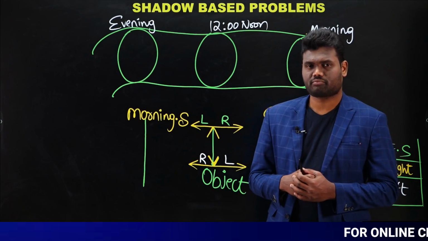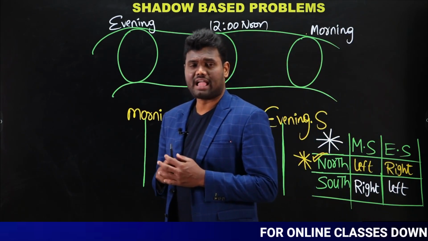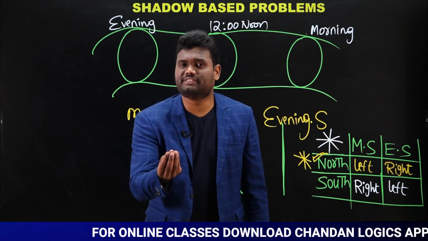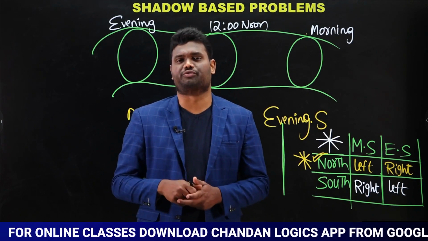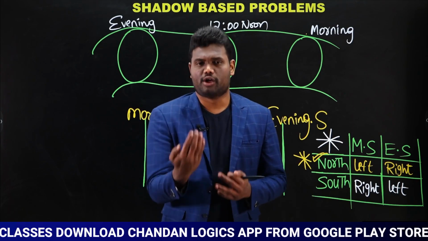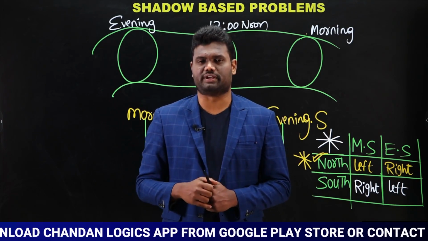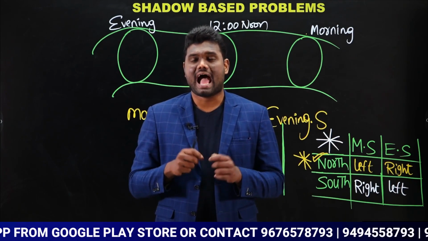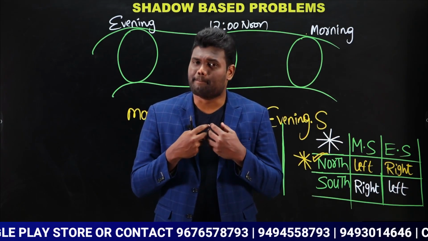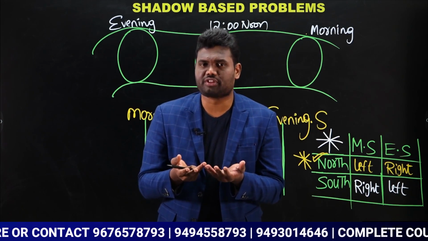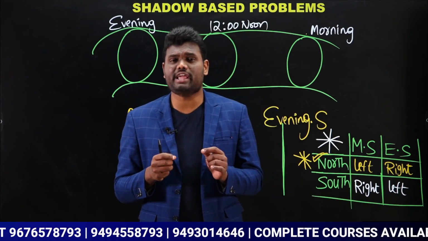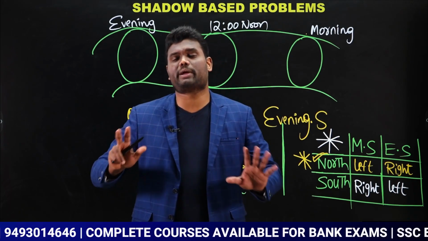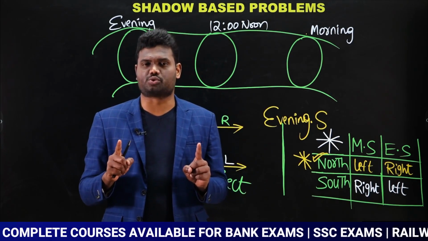Observe here carefully. Let us say, for example, I and my friend are both talking to each other face to face. Now my question is: our shadows, which means my shadow and my friend's shadow, will the shadows be on the same side or opposite sides? This is my question. Everyone needs to answer this question.